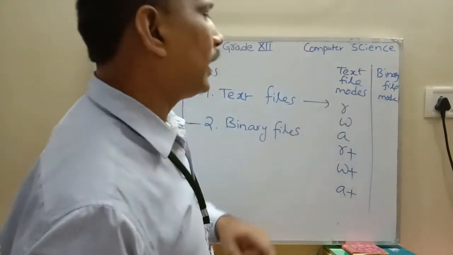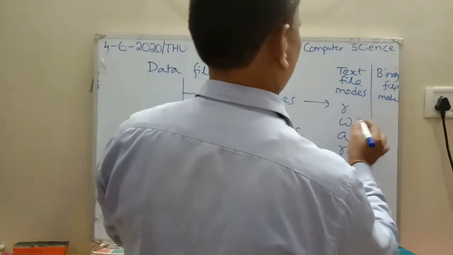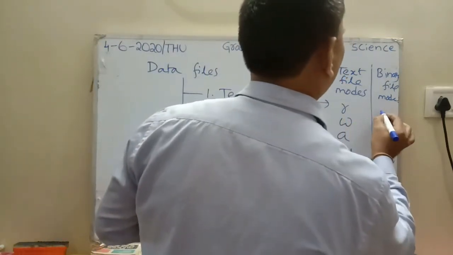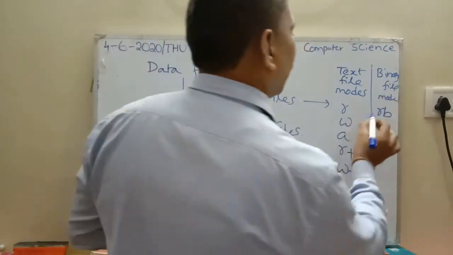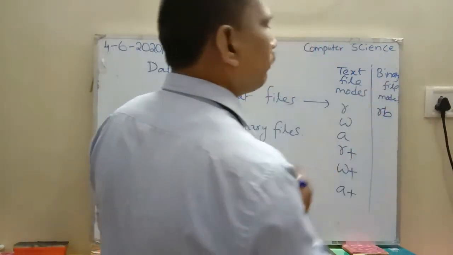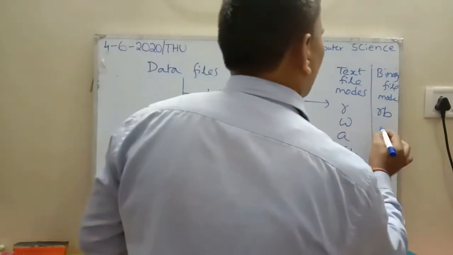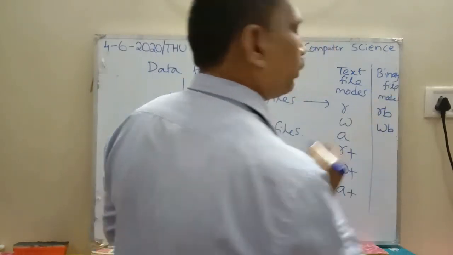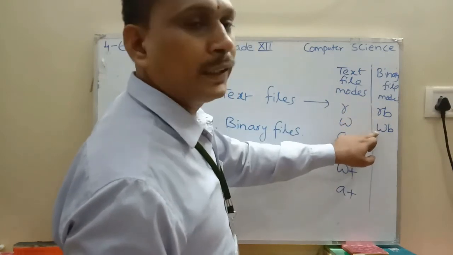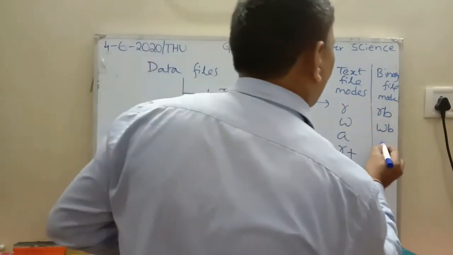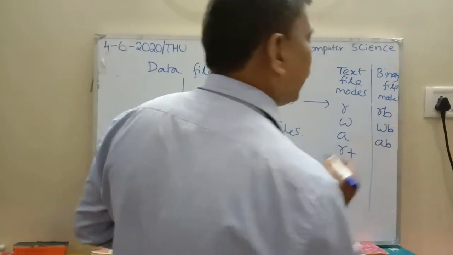Binary file modes are represented with B. Read in binary mode is RB, write is WB, append is AB: read only with a binary file, write only with a binary file, append only with a binary file.